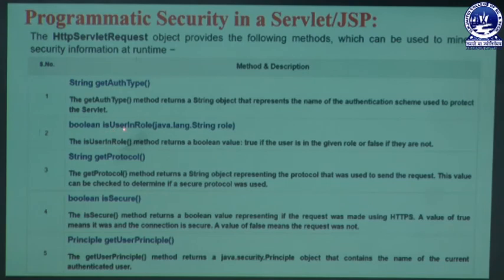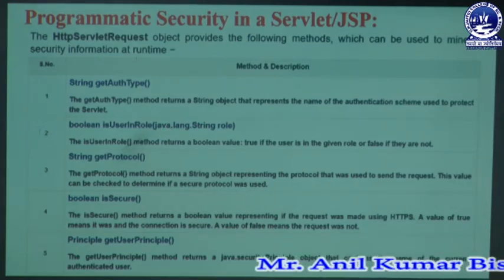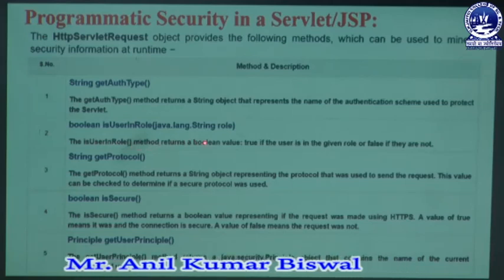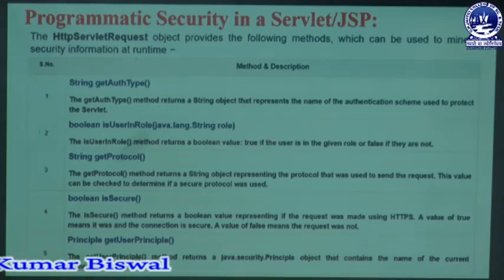Here is the boolean isUserInRole method. In that method we have a parameter of type java.lang.String. This method returns a boolean value that may be true or false. If it is true, then you are getting a specific environment. If it is false, it never gives another type of environment.